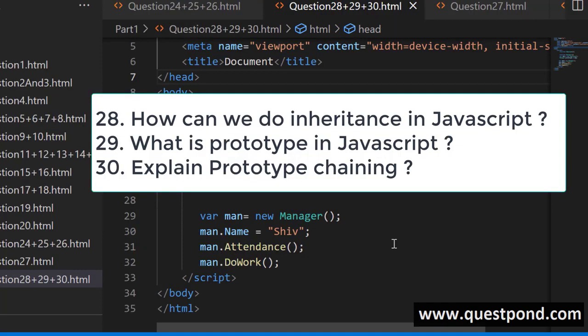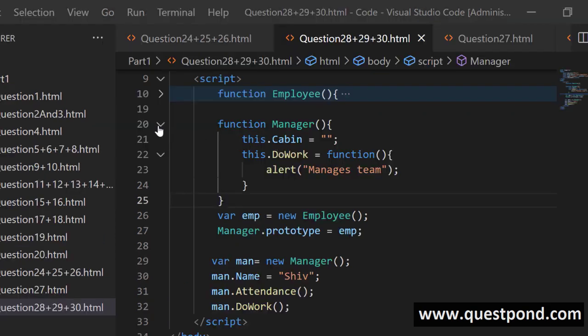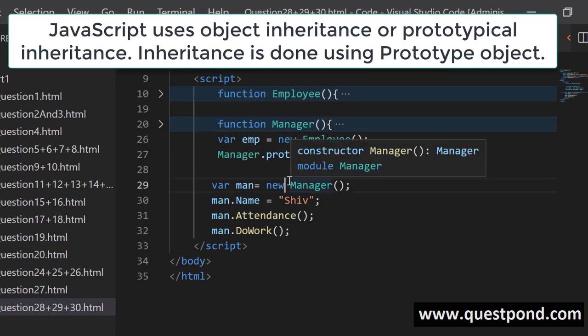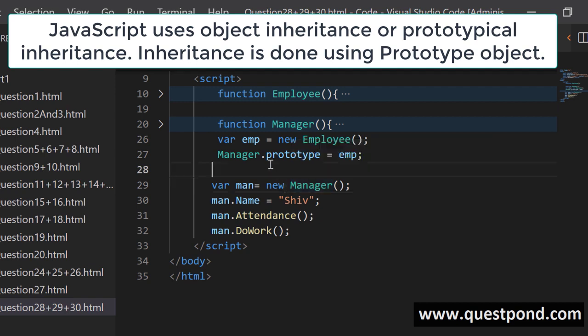No JavaScript interview is complete without a question on inheritance and prototype. So in this section, we will try to answer 3 connected questions around inheritance and prototype. The first one is, how can we do inheritance in JavaScript? Second, what exactly is this prototype object? And the last one, explain prototype chaining. How can we do inheritance in JavaScript? Inheritance in JavaScript is done by using the prototype object. Inheritance in JavaScript uses object inheritance or prototypical inheritance.